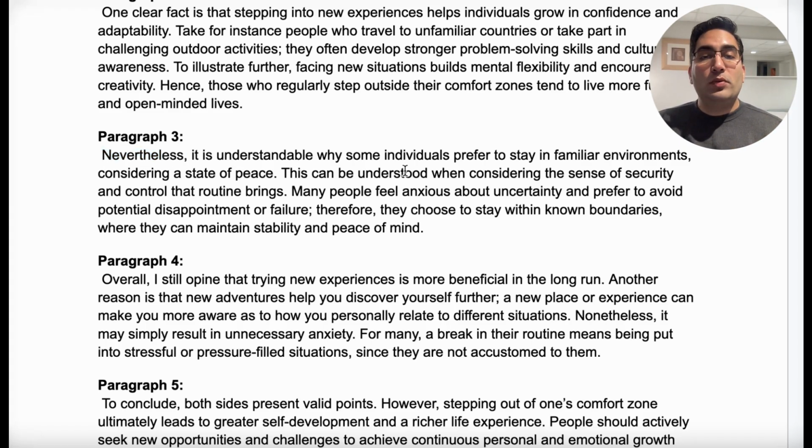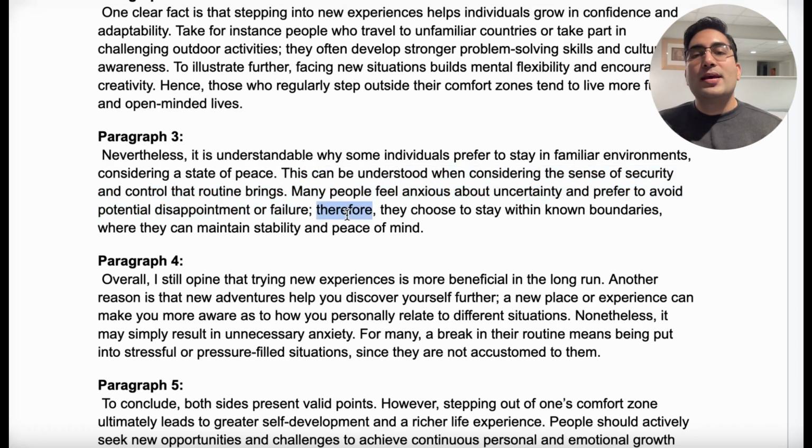It is understandable why some individuals prefer to stay in familiar environments considering a state of peace. Topic sentence. This can be, now I'm going to elaborate this piece. This can be understood when considering the sense of security and control that routine brings. Many people feel anxious about uncertainty and prefer to avoid potential disappointment or failure. This is a very well explained point. You don't even need to say anything more, but we will.